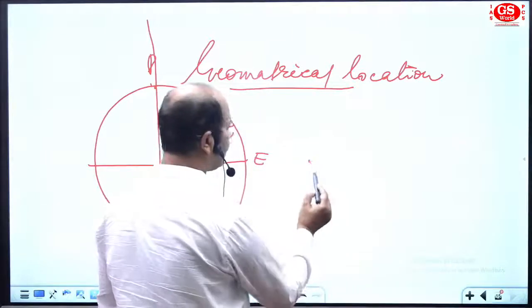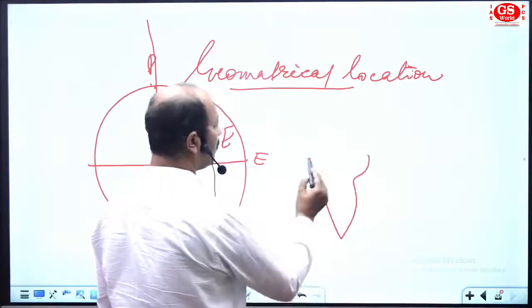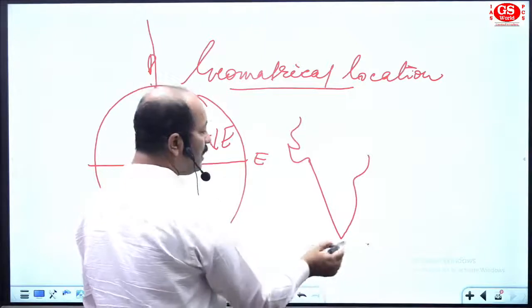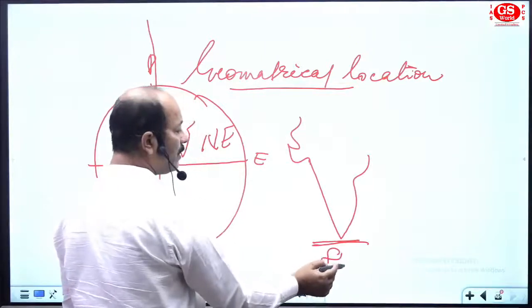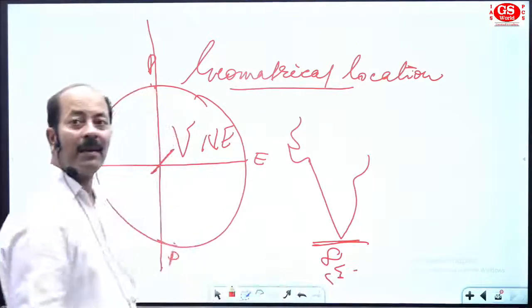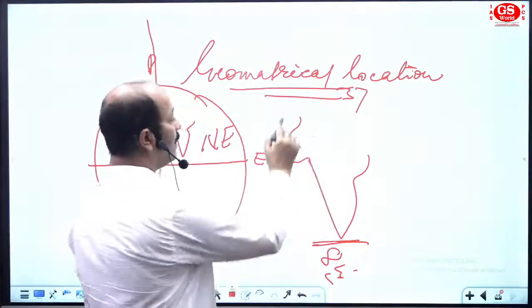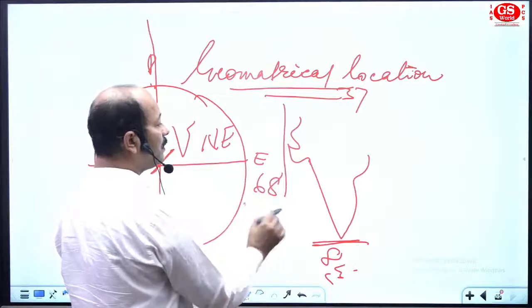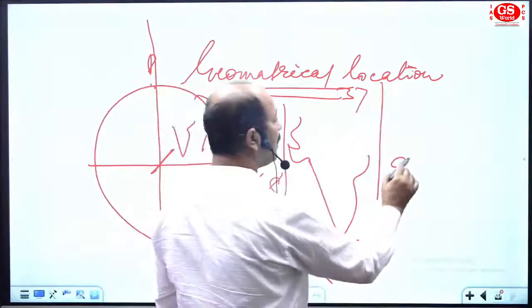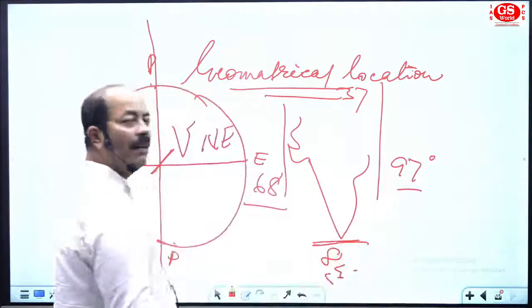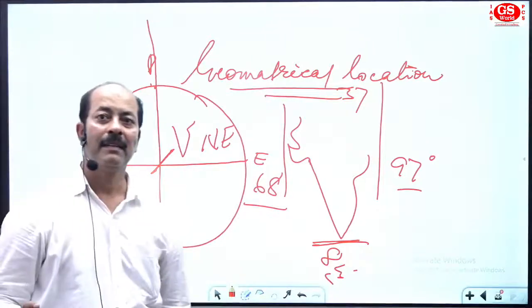So see this area, you have a map of India like this. India begins at 8 degree 4 minute latitude in the south, and the last is 37 degree latitude. Here you have 68 degree longitude, and in the eastern area we have 97 degree longitude in general, right?